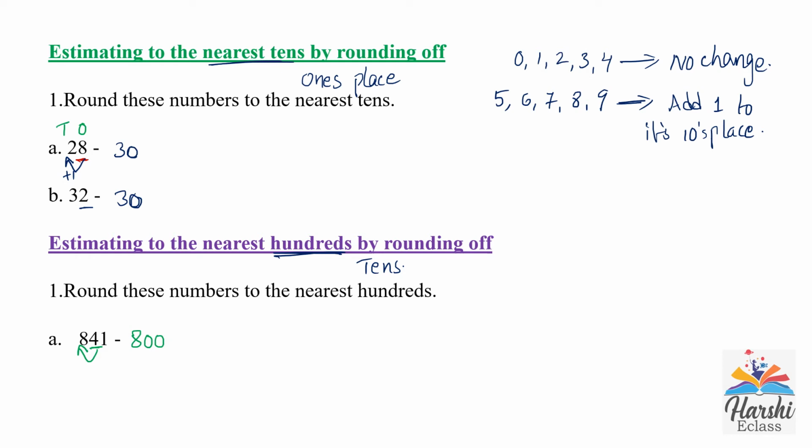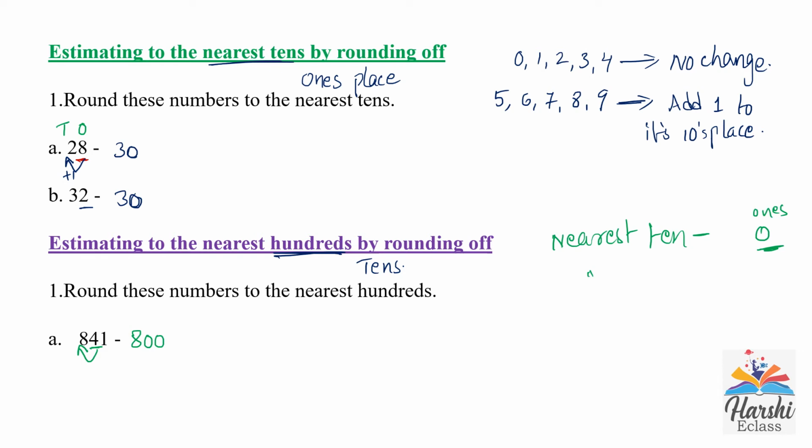Every time when you are rounding off to the nearest 10, we will check the ones place, and after rounding off we will put 0 in the ones place.